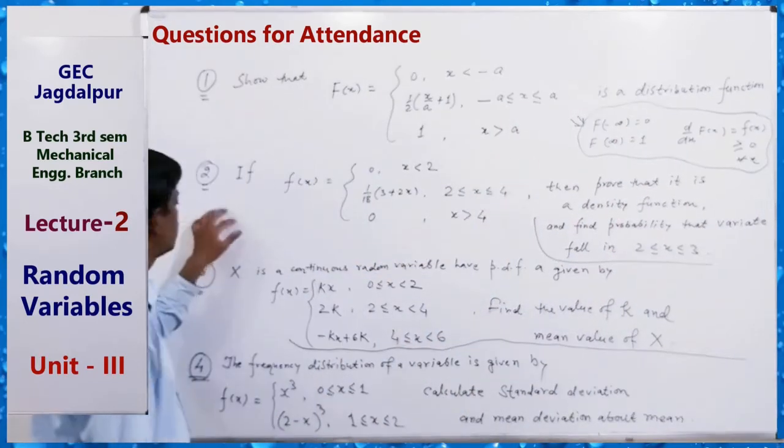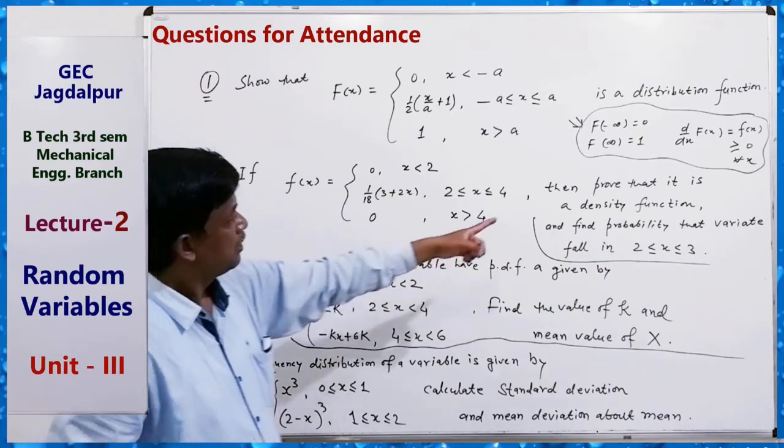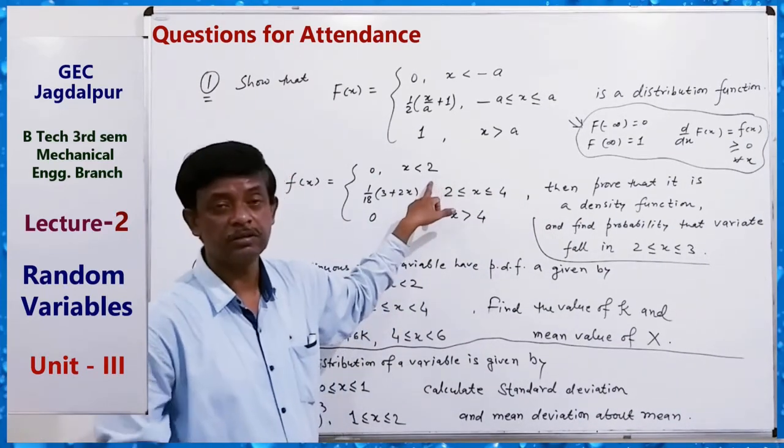Okay. Now here, question second. Prove it is a density function.